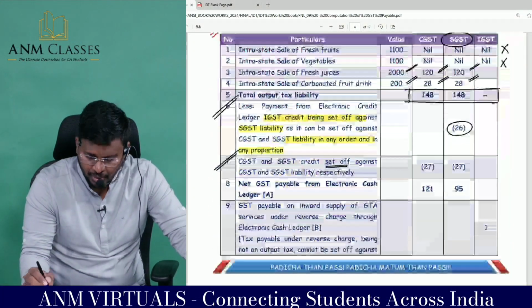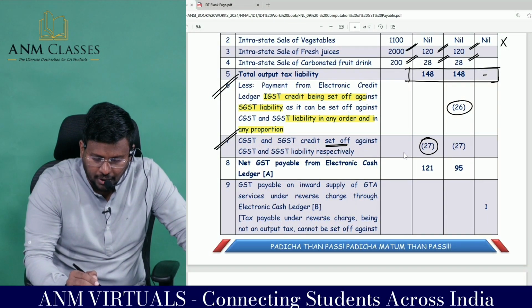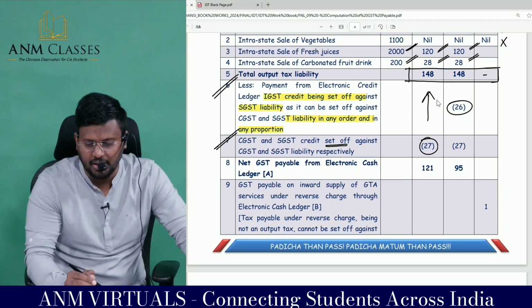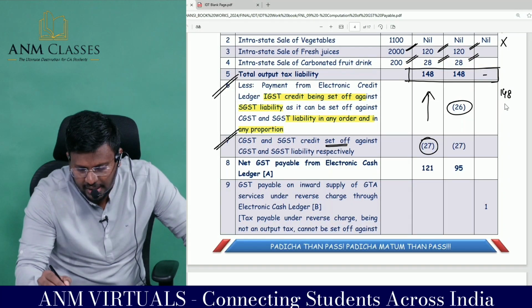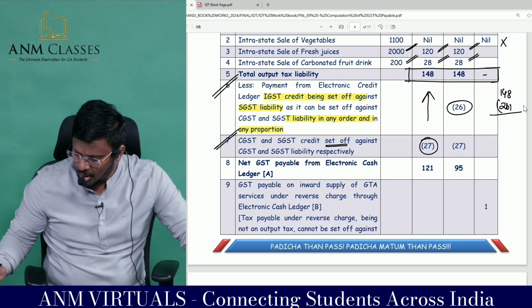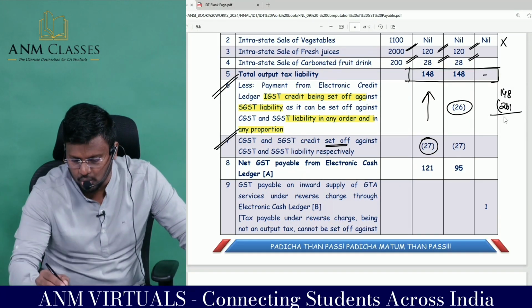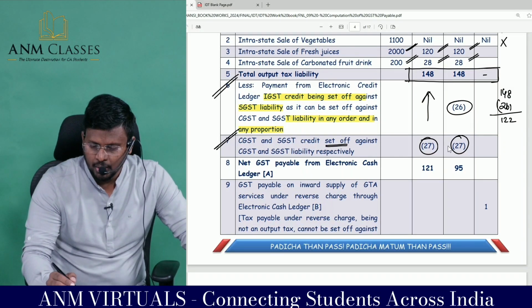27 lakhs and? Sir, 27 lakhs of CGST credit has to be knocked off against CGST payable of 148 lakh. After set off 148 lakhs against 26 lakhs, still payable 148 minus 26 comes to 122, but we are having credit of only 27.